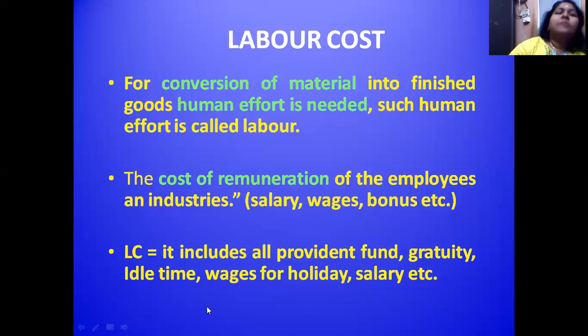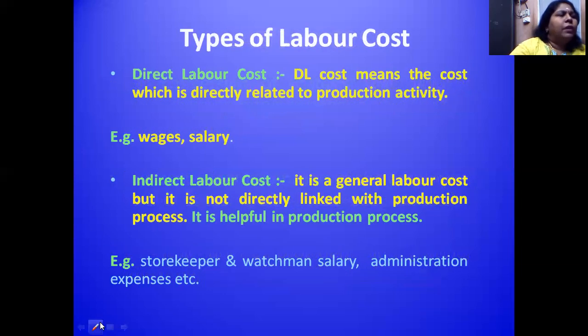Now this labor cost is divided into direct labor cost and indirect labor cost. In the next slide, I'll explain the types of labor costs. The types of labor costs are direct labor costs or indirect labor costs. Direct labor cost means those laborers directly engaged in the production process.